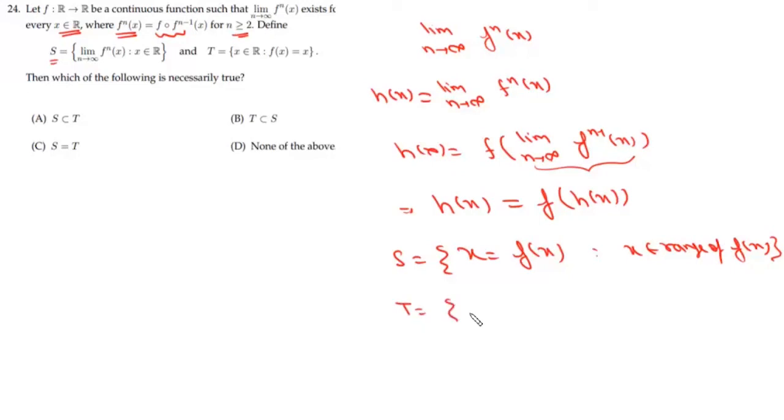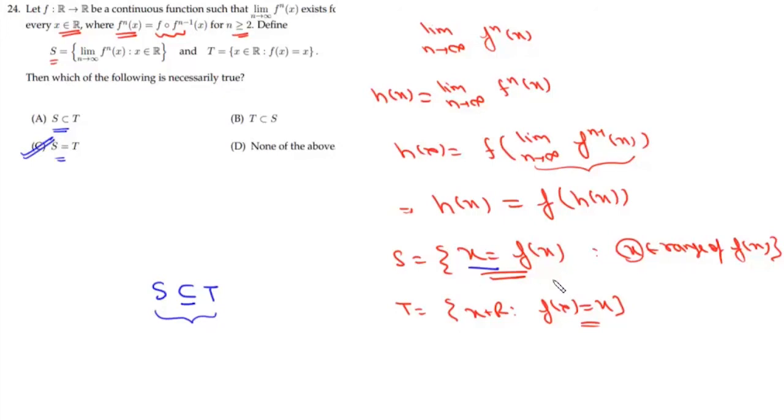Now the set T is given as x belongs to R and f(x) equals x. Now both these sets look equal, but the crucial information is that S is when x lies in the range of f(x). So essentially this S has to be a subset of T. So the answer to this question should have been S is a subset of T. ISI has given the answer as C, which is S equals T, considering x equals f(x) as the same for both the functions. But then it is entirely up to the interpretation.